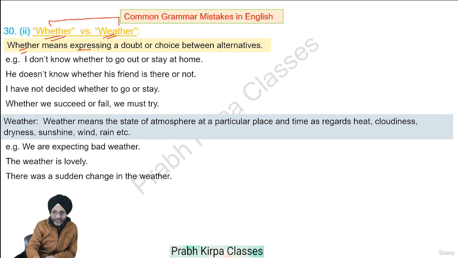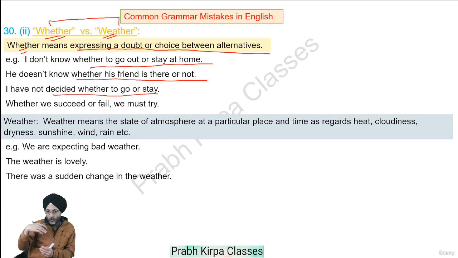Whether means expressing a doubt or choice between alternatives. I do not know whether to go out or stay at home. He does not know whether his friend is there or not. I have not decided whether to go or stay. Whether we will succeed or fail, we must try.